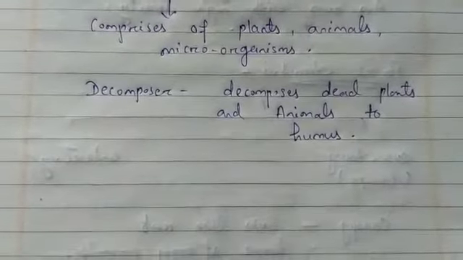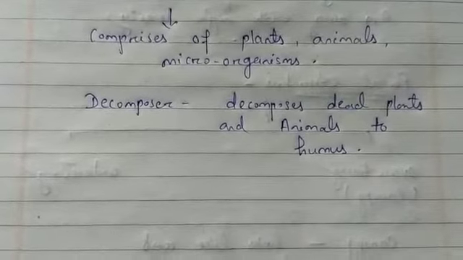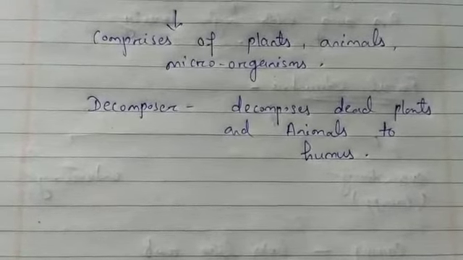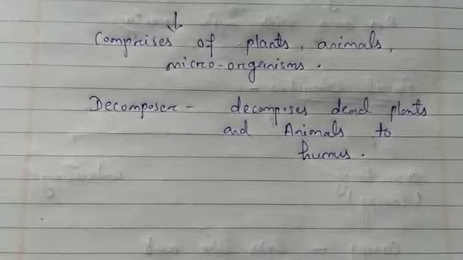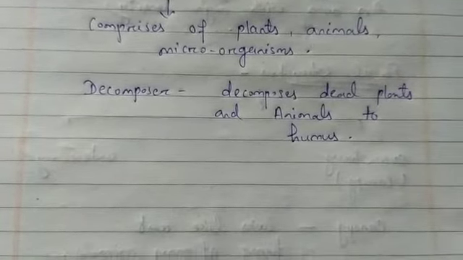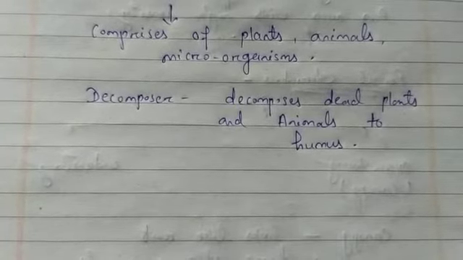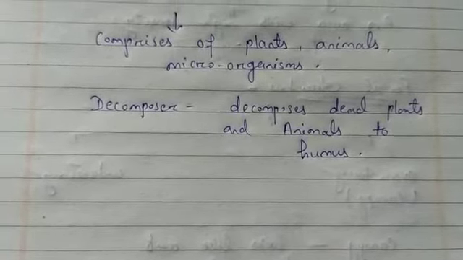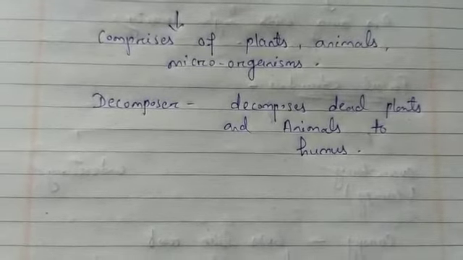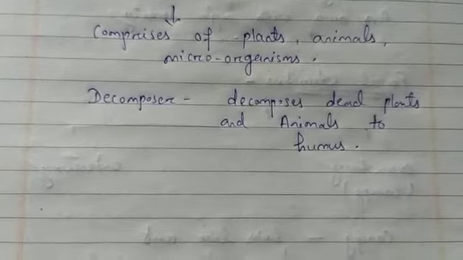This humus is very good for soil. It makes the soil highly fertile. So the topsoil of the forest is fertile because of the presence of humus. The decomposers help in maintaining the supply of nutrients to the growing plants in the forest. Because of the decomposers, the plants are getting the nutrients, and humus enriches the soil with the nutrition which helps in plant growth.